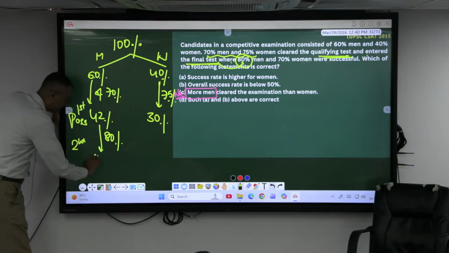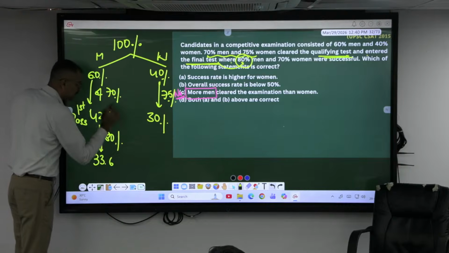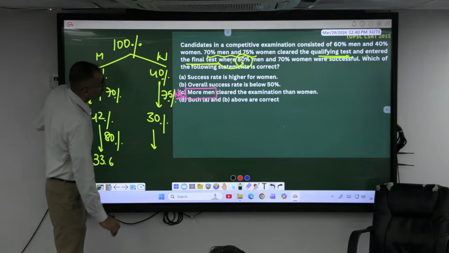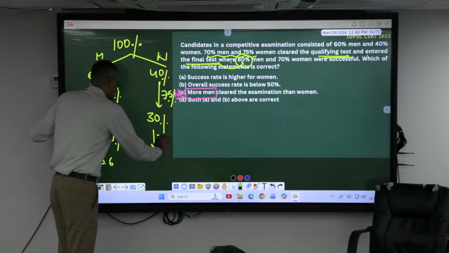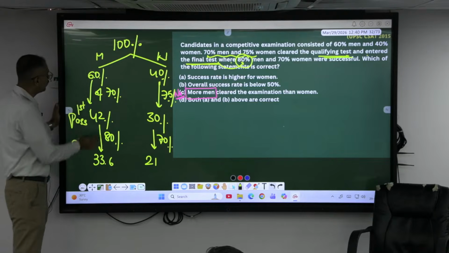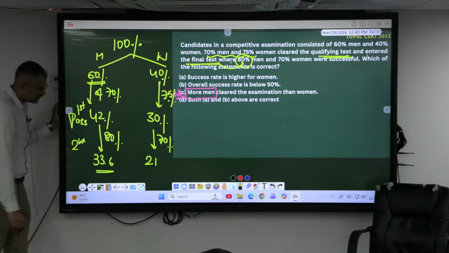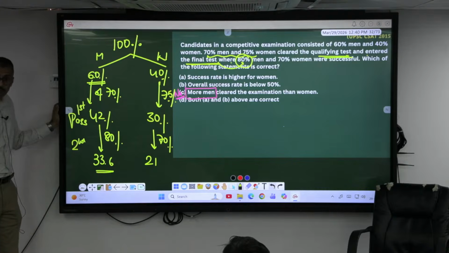Yeah, 33.6%. Okay, 33.6, or else if I take here 70%, so this will be 21 here. What was the overall percentage here earlier? 60%, out of which 33.6 is the passing ratio.